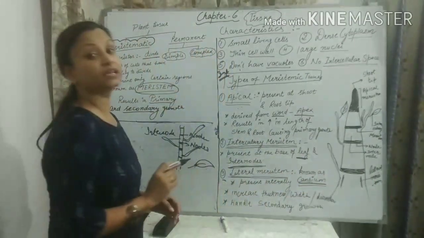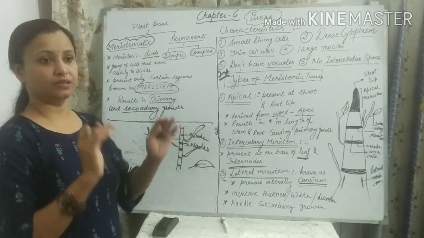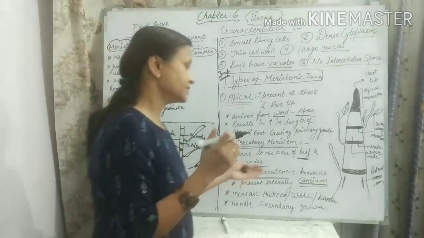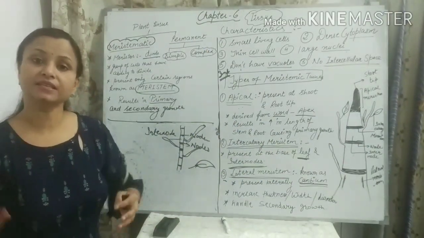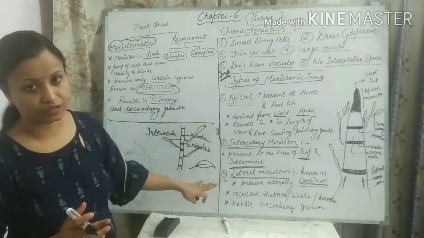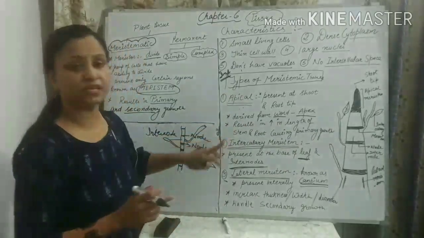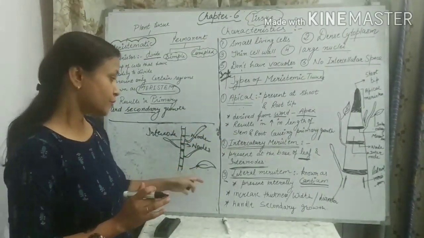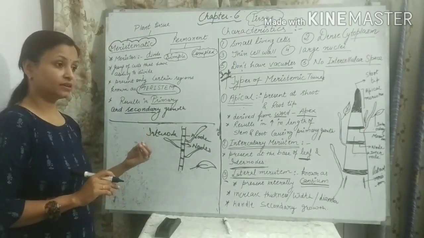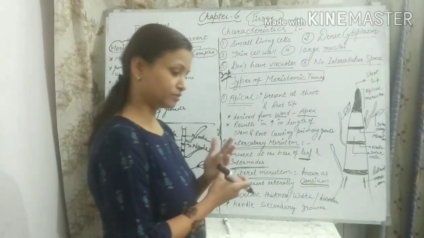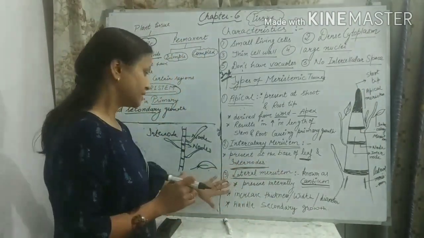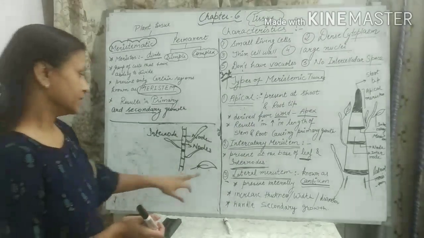It increases the thickness of the plant stem, that is, the thickness, girth, circumference or diameter. As I told you earlier, an increase in the thickness of the plant is known as secondary growth. So lateral meristem handles secondary growth, while apical and intercalary meristem handle primary growth of the plant. What happens if lateral meristem is not present? Can we imagine the plant growing only vertically with a thin stem? It cannot support itself. So lateral meristem is also very essential in the plant.